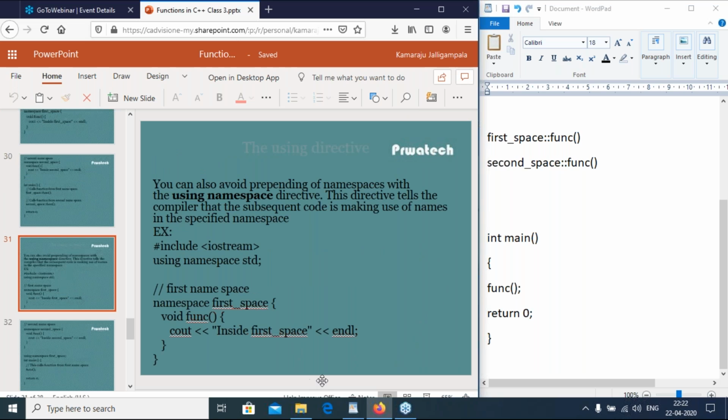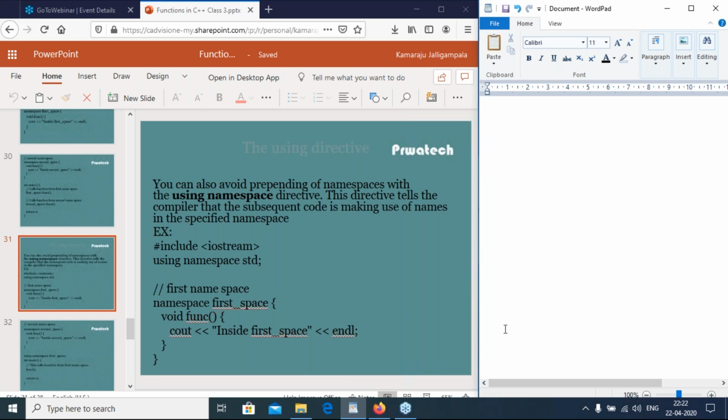Next is the using directive. You can also avoid prepending of namespaces with the using namespace directive. This directive tells the compiler that the subsequent code is making use of names in the specified namespace.